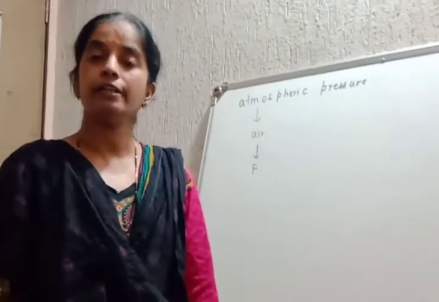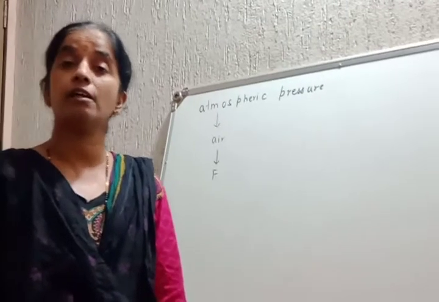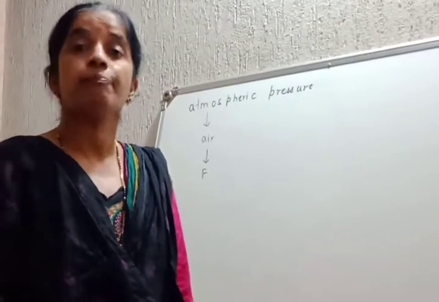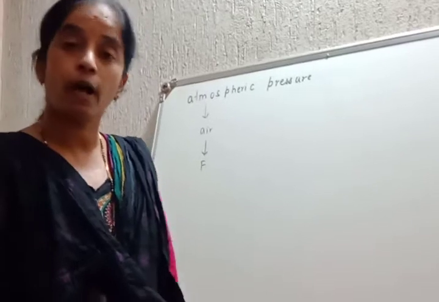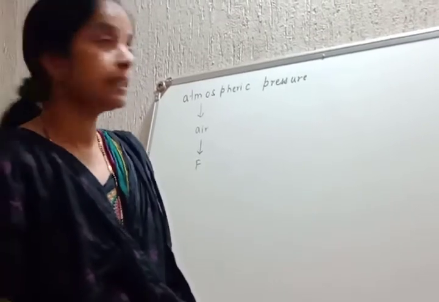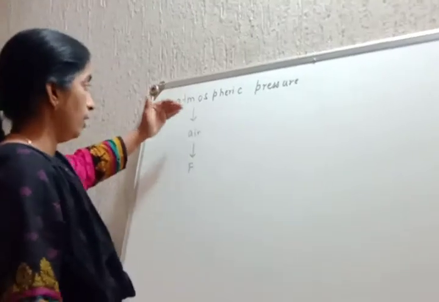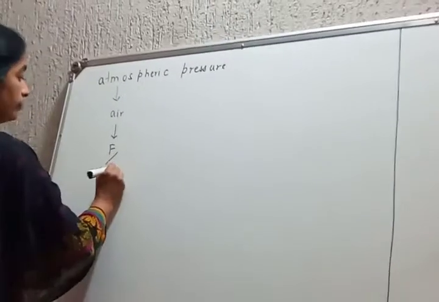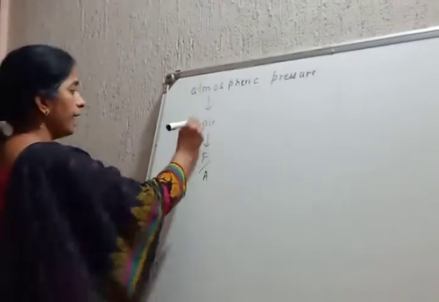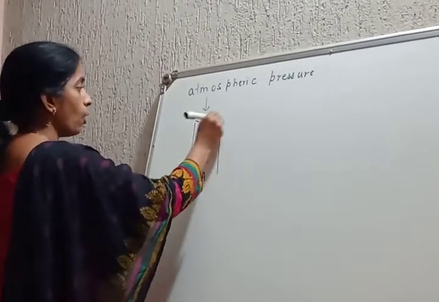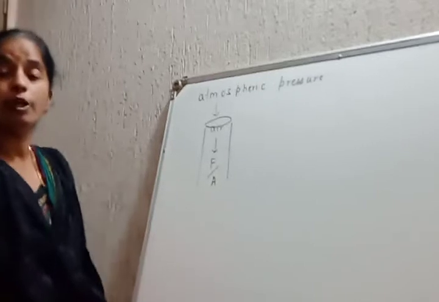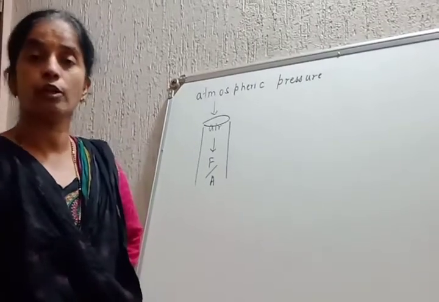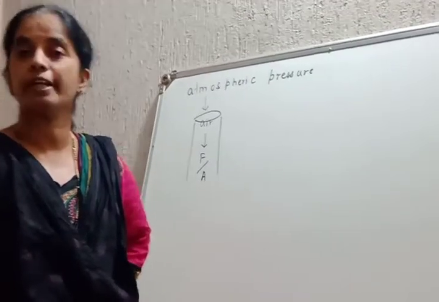So the air inside the atmosphere exerts a downward force equal to its weight. This downward force exerted per unit area of the air column is called atmospheric pressure.